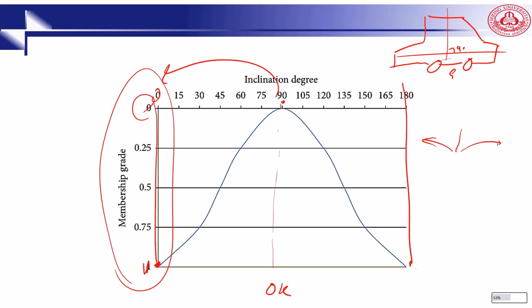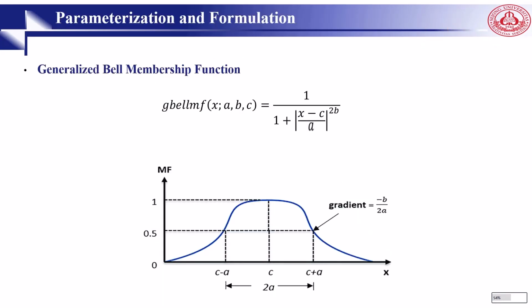It means in the case of accident, when the degree is 0, it means there is no accident. But when it is 1, it means there is some accident. The next one is the generalized bell membership function. Again, we have x, a, b, c. A is the width, c is the center, and b is the slope. As you can see, 1 divided by 1 plus |x minus c over a| to the power of 2b.